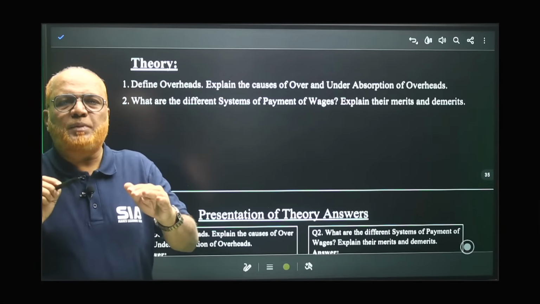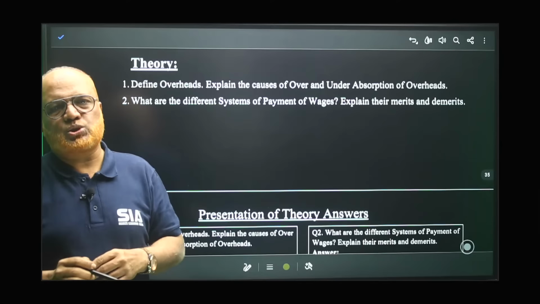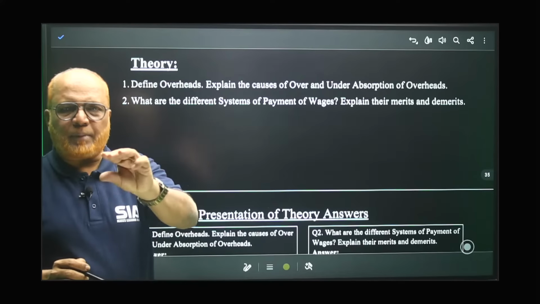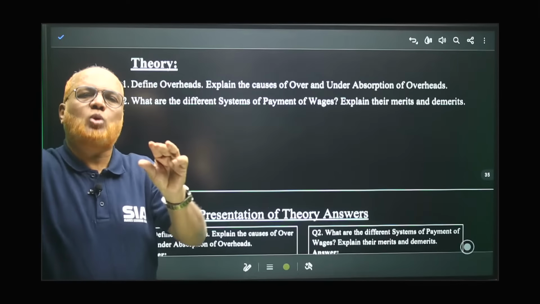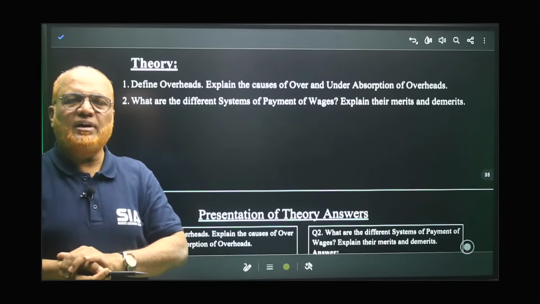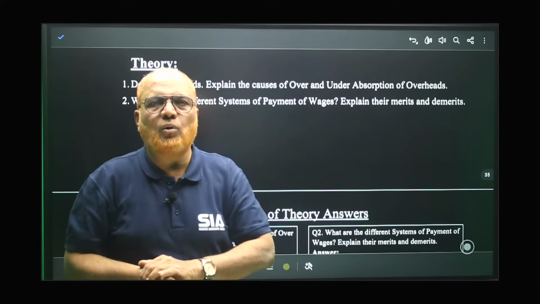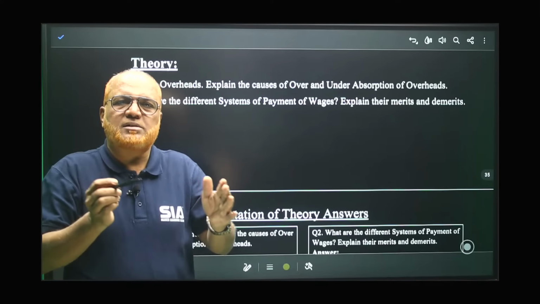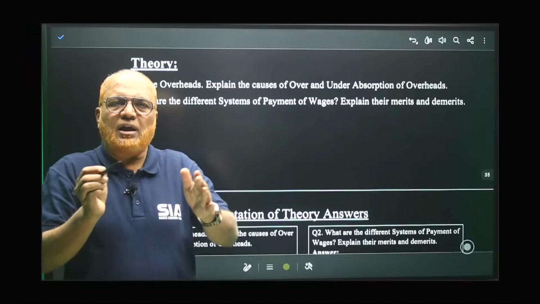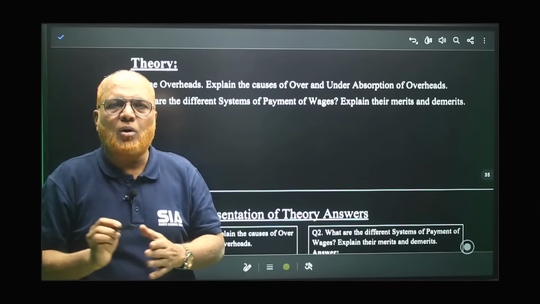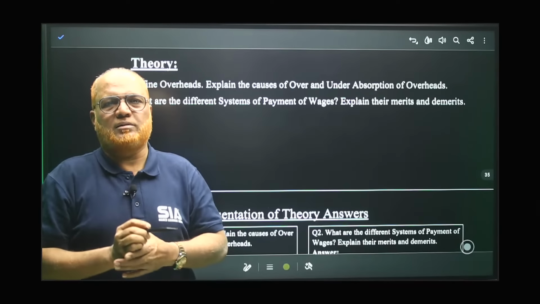Whereas any expenses which are over and above prime cost. First, direct material, direct labor, direct expenses, we added all three to get prime cost. Any expenses that come over and above prime cost, that is called overheads. If in examination they ask you what you mean by overheads, you should write down: the indirect expenses are called overheads, or any expenses which are over and above prime cost.